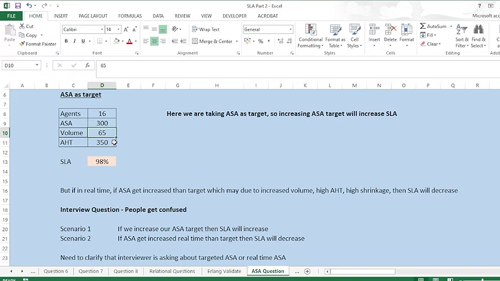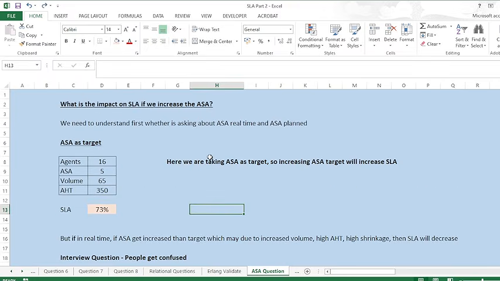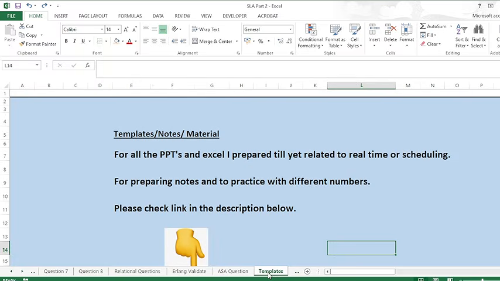But in calling process, the agent has to respond as early as possible. So the ASA target is basically 5 seconds or 10 seconds. All right. So I hope this is clear now. So whenever any interviewer asks about ASA, I hope that you will be able to answer the question. All right. Now moving on.